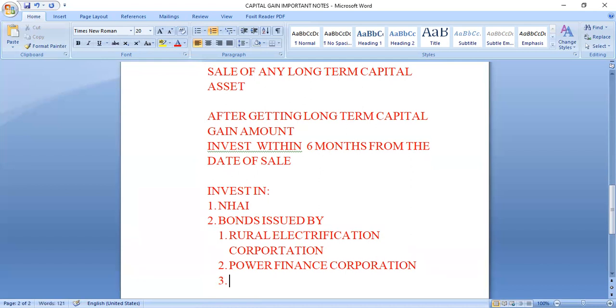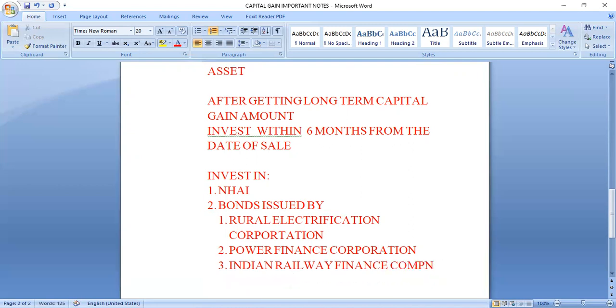And the third institution, Indian Railway Finance Company. These are the specified institutions. If you invest in the specified institutions within 6 months after the date of sale, then you will get the benefit of section 54EC.